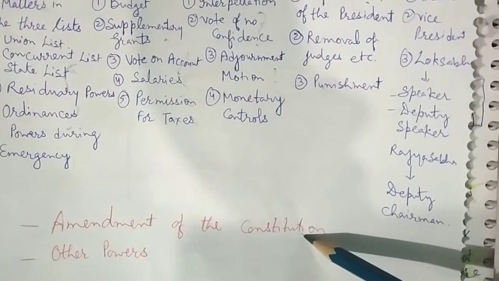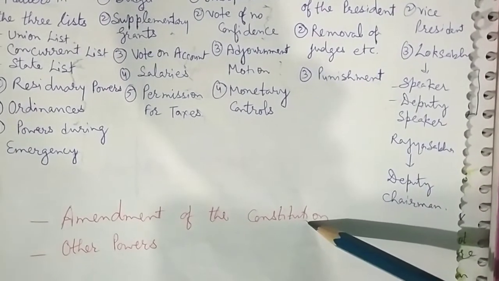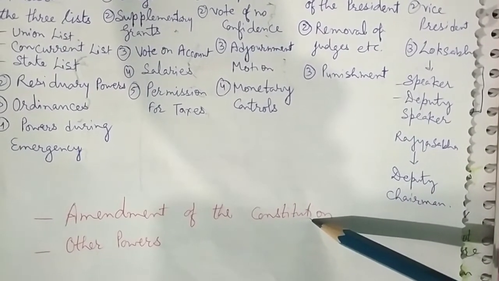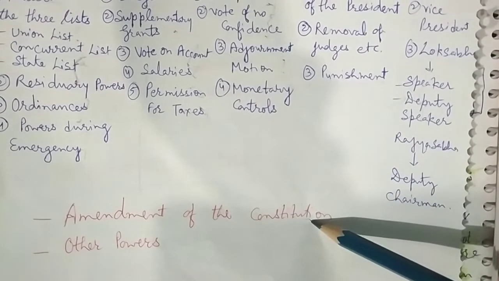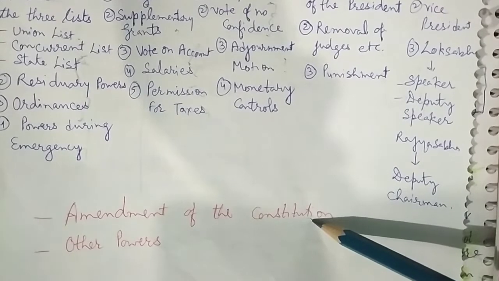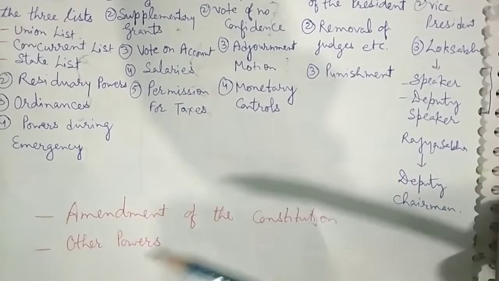Amendment of the Constitution. Both houses of Parliament can amend the Constitution. The amendment must be passed by each house by a majority of total membership and by a 2/3 majority of members present and voting. Otherwise, the amendment bill cannot be passed.